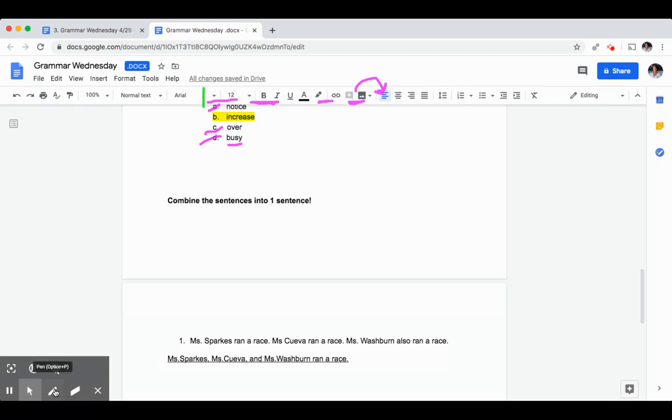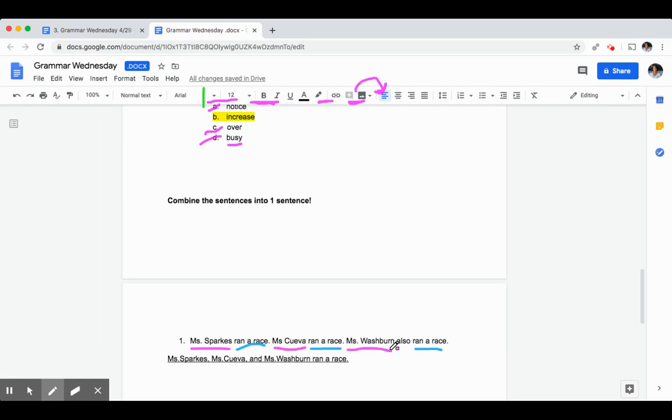Right, I noticed that these three sentences share the same predicate. They all have the predicate of ran a race. What's different about these sentences? Exactly. The subjects are the things that are different about these three sentences.